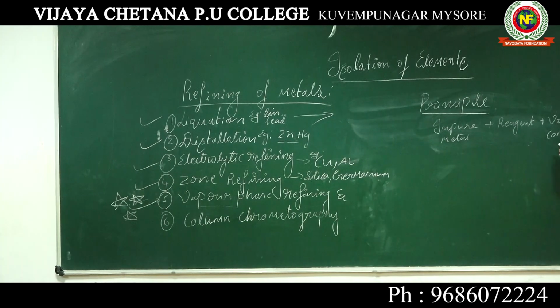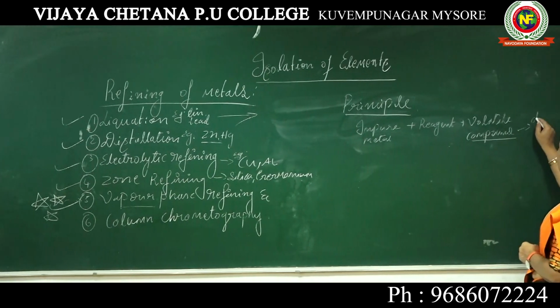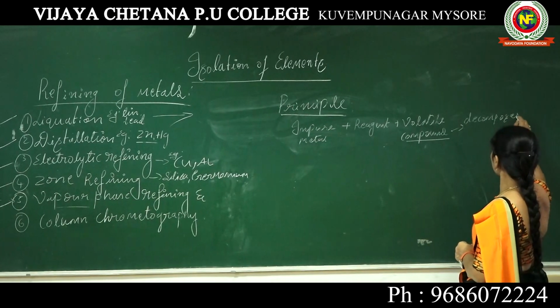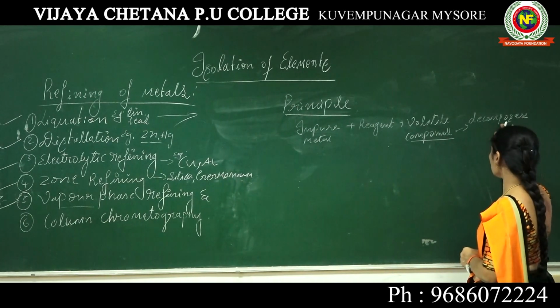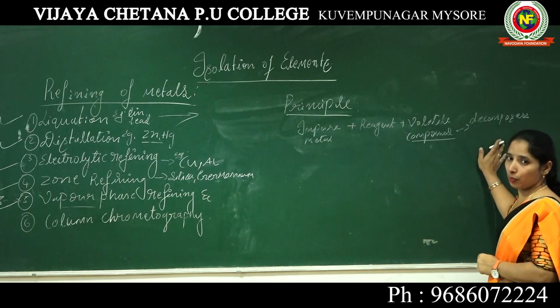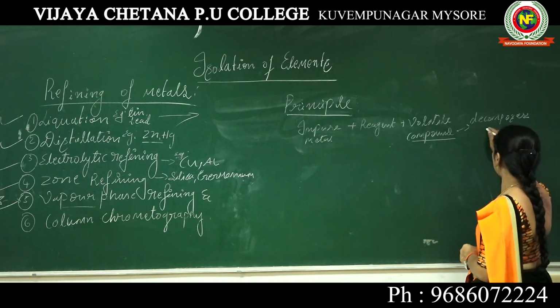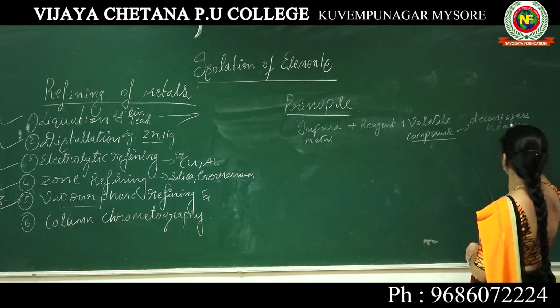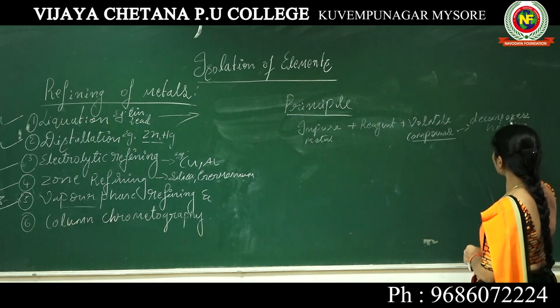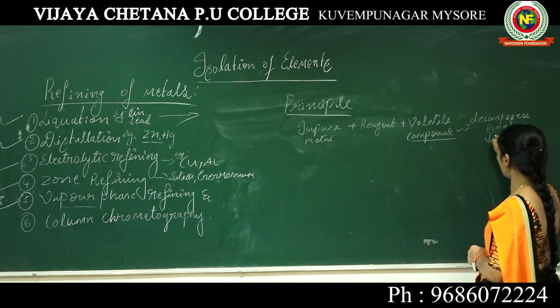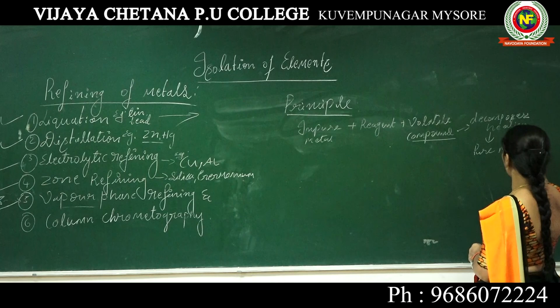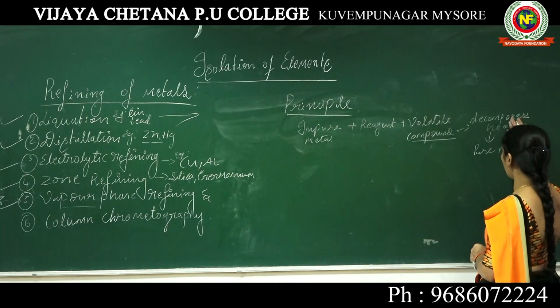Again this volatile compound decomposes while heating, to the formation of pure metal. Hence they will decompose.